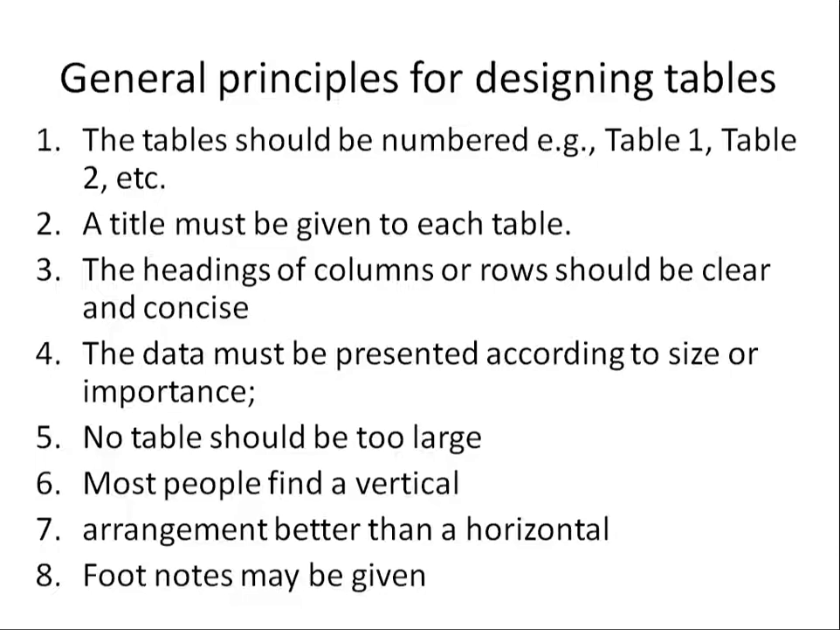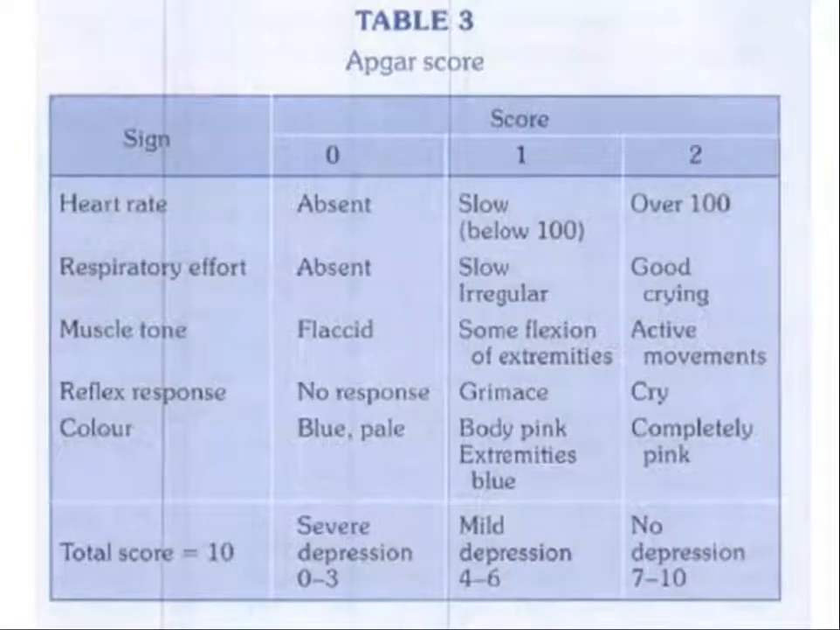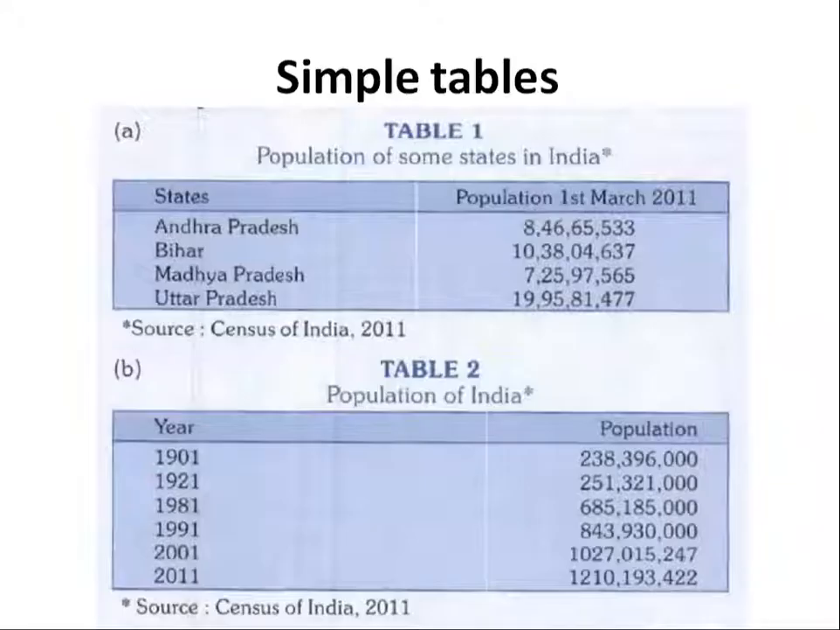Vertical arrangement means points one below the other, 1, 2, 3. It is very good compared to arranging horizontally, that is from left to right. Footnotes may be given whenever necessary. For example, to recollect, which is given in your textbook, table 3 Apgar score. Here you are dividing from top to bottom: sign, heart rate, respiratory rate, muscle tone, reflex response, and color, and at the bottom the total score. And if there is anything, you can give footnotes. So this is an example.